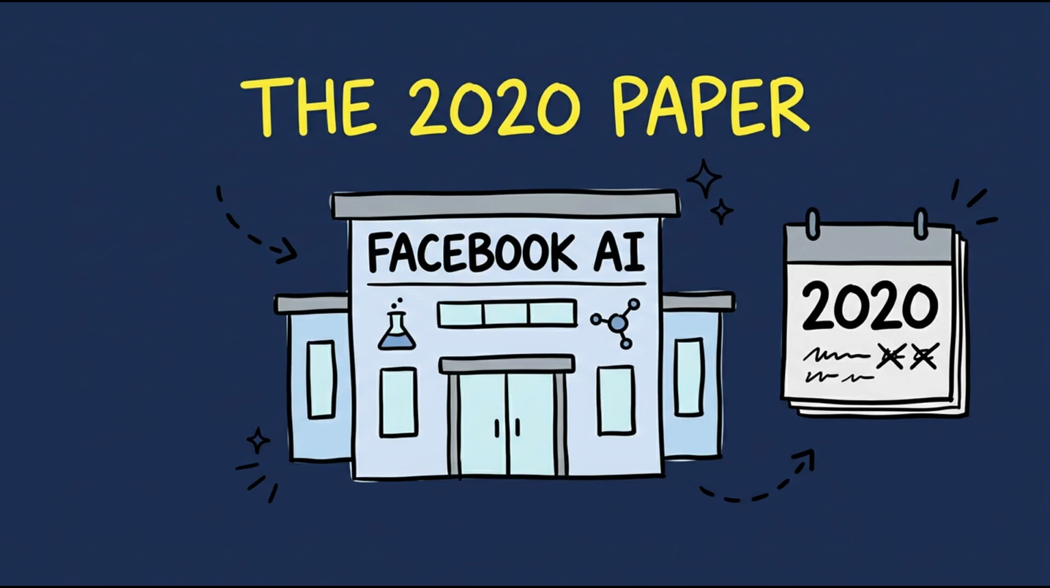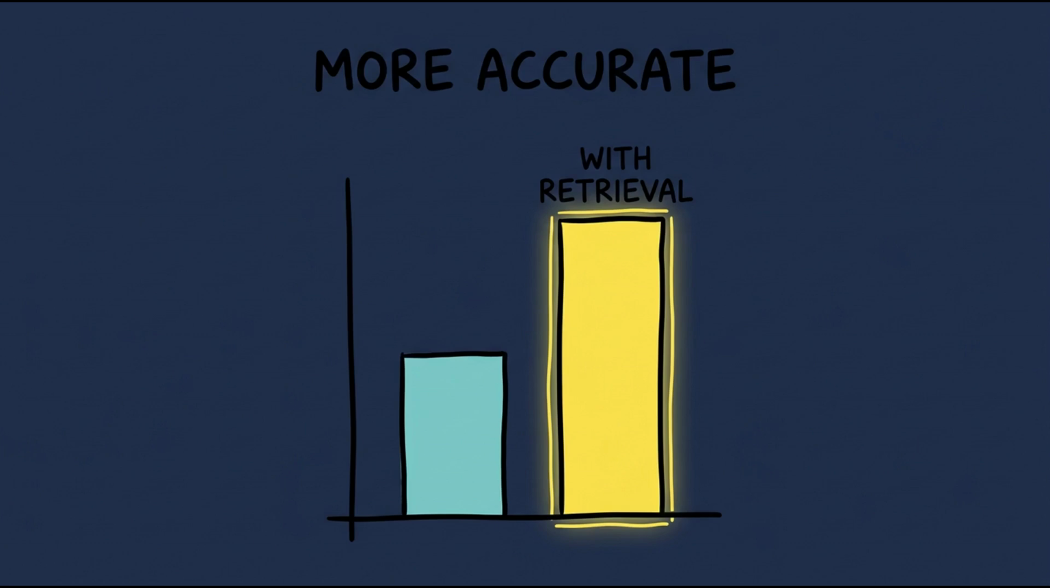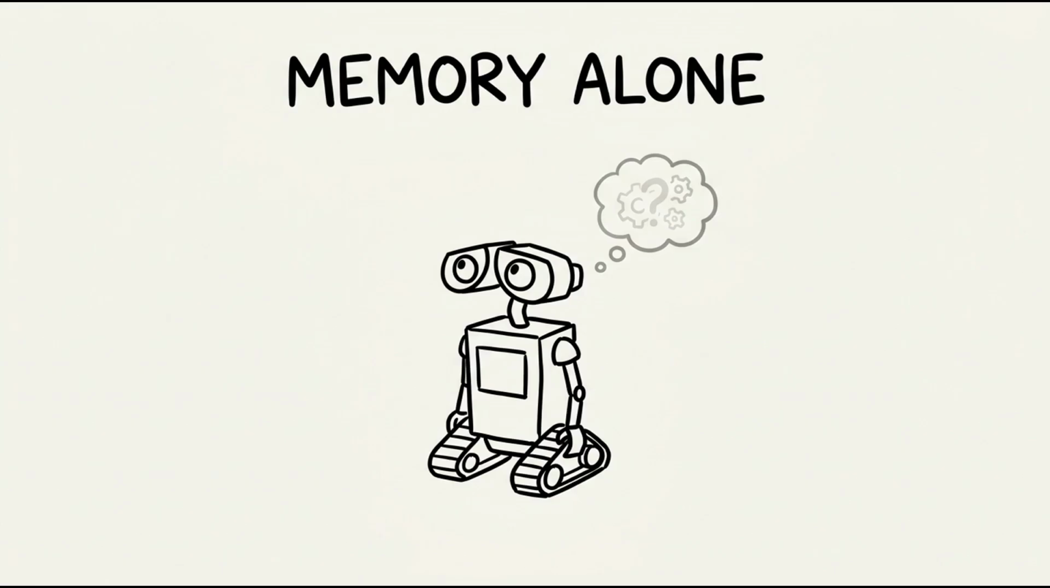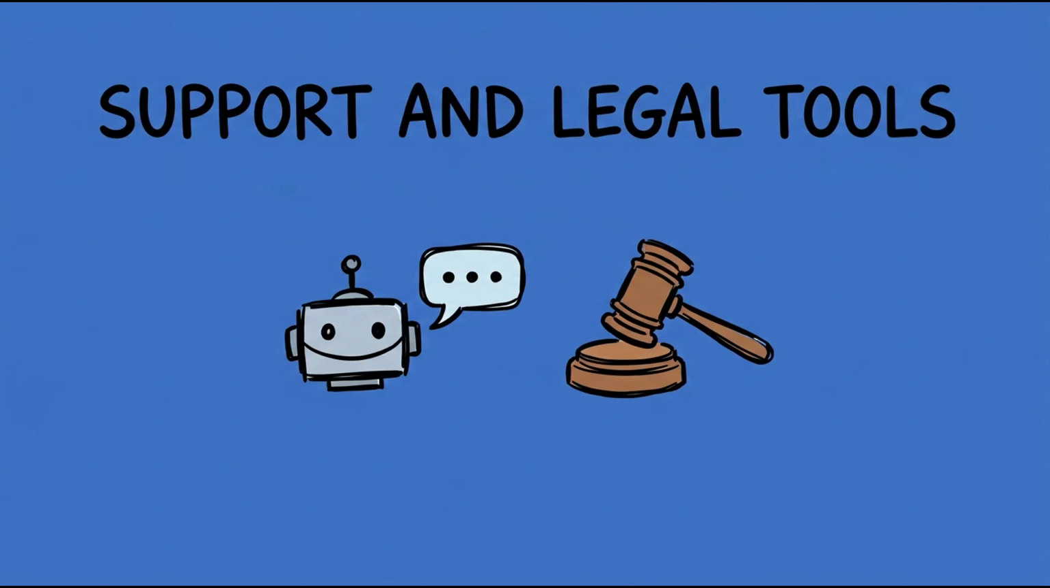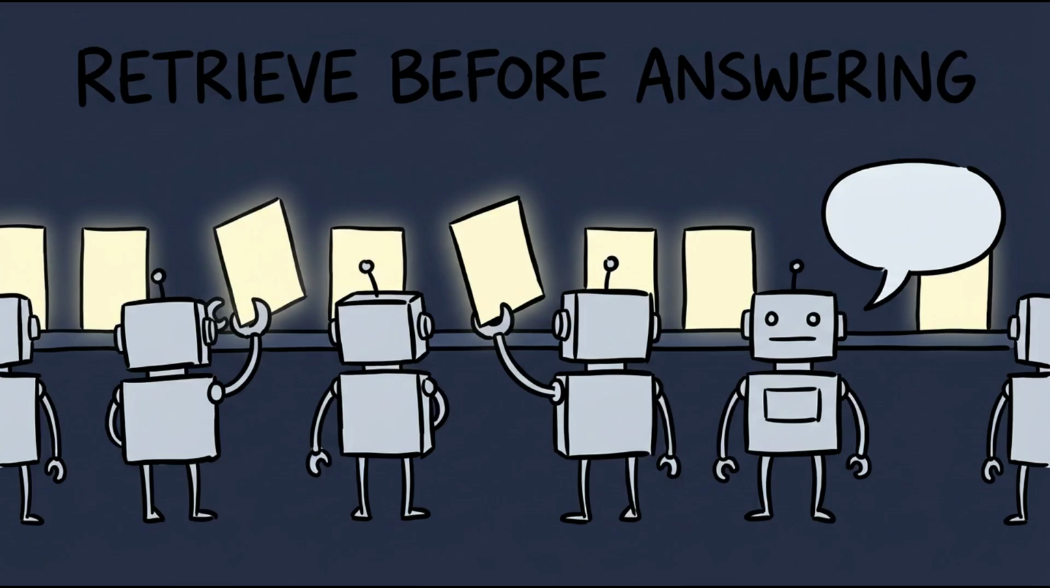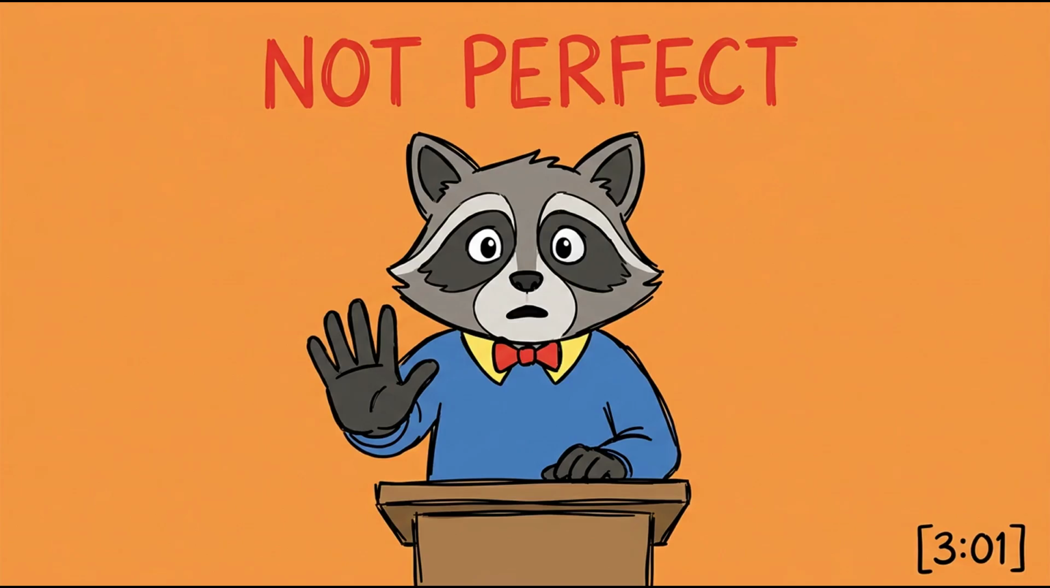Researchers at Facebook AI introduced this exact term in a 2020 paper, showing that models paired with retrieval produced measurably more accurate answers than the same model working from memory alone. That single finding is a big part of why so many AI products today, from support bots to legal research tools like those built on models from Anthropic and OpenAI, quietly retrieve documents before they answer.